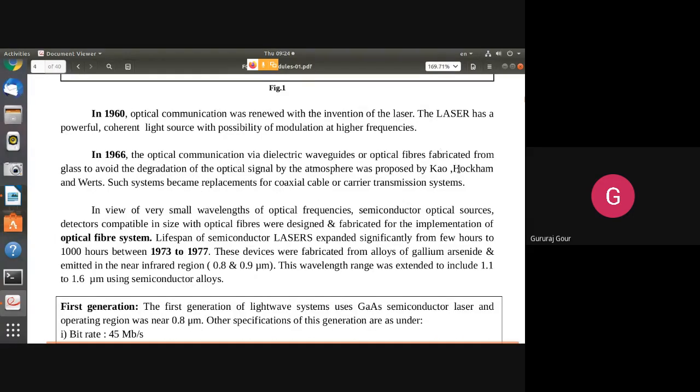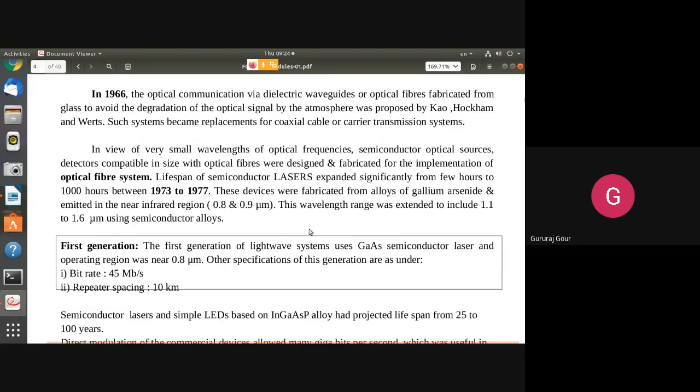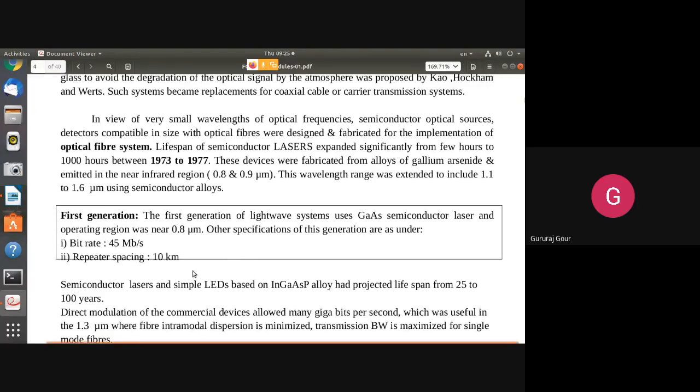So with the development of laser and optical fiber guides, later the development has taken place in expanding the distance for which we wanted to transmit the information. You can see here the first generation, what we are getting, the bit rate was supported only up to 45 Mbps.